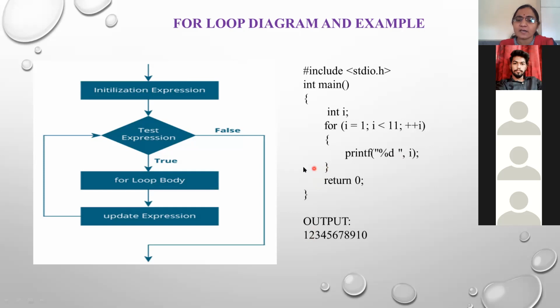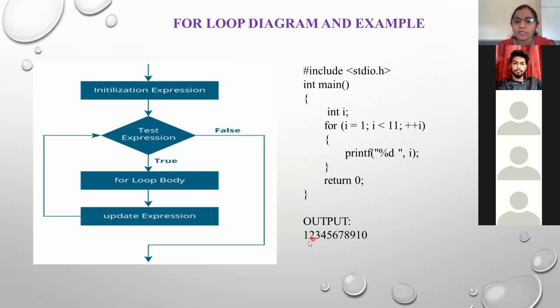Due to this closing brace, your control again goes back to the for. Again it increments i by 1, 2 plus 1 is 3. Again it tests: 3 is less than 11. Yes, true. Again the value 3 will be printed. So likewise, this print statement will be repeatedly executed till the condition becomes false. Once the value of i becomes 11, the condition becomes false, that is, 11 is less than 11 is false. In that case, the control goes directly out of the loop and then return 0.